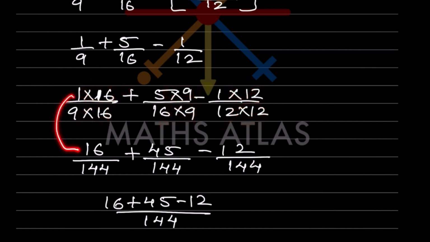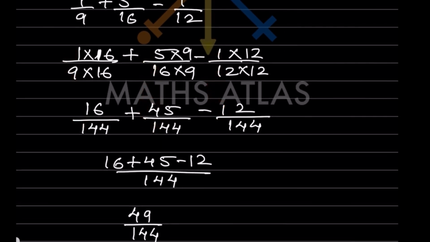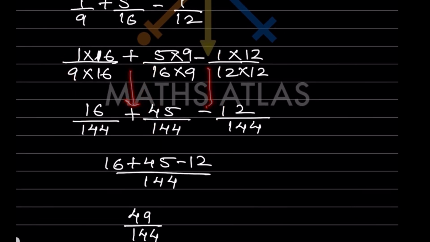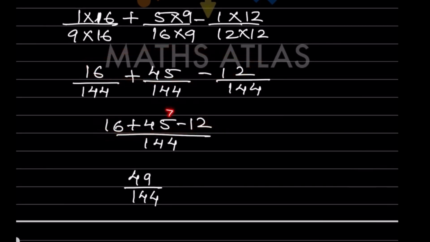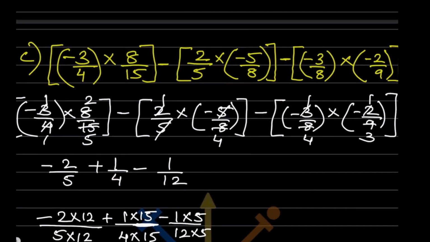So this is going to be 16 over 144, 45 over 144, 12 over 144. So the signs are going to be the same. Now everywhere you can see 144, so we write it once, and you write this thing over here. When you add and subtract, you get 49 over 144.